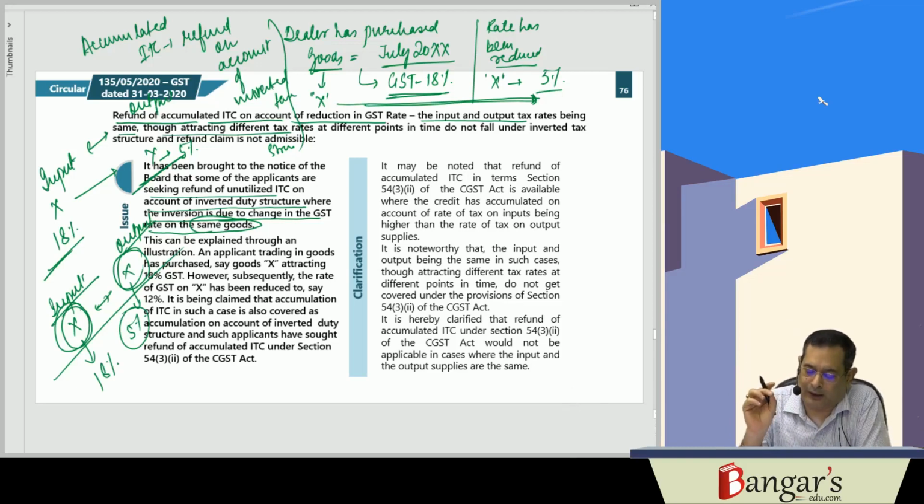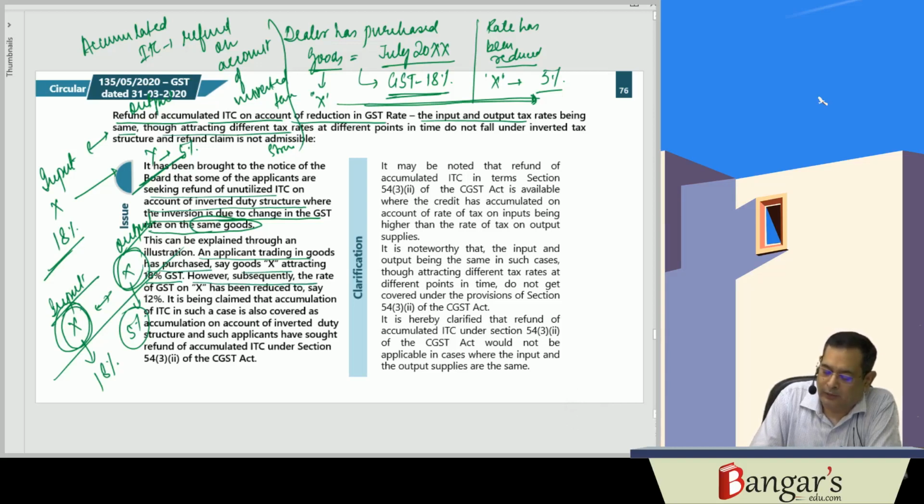This can be explained through an illustration. An applicant trading in goods has purchased, say, goods X, attracting 18% GST. However, subsequently, the rate of GST on X has been reduced to, say, 12%. It has been claimed that accumulation of ITC in such cases is covered under inverted duty structure, and these applicants are claiming the refund on that account.